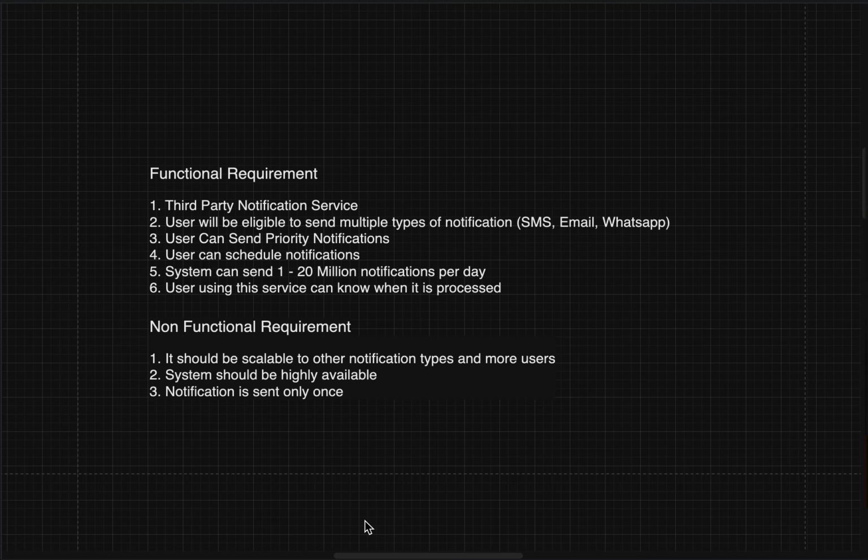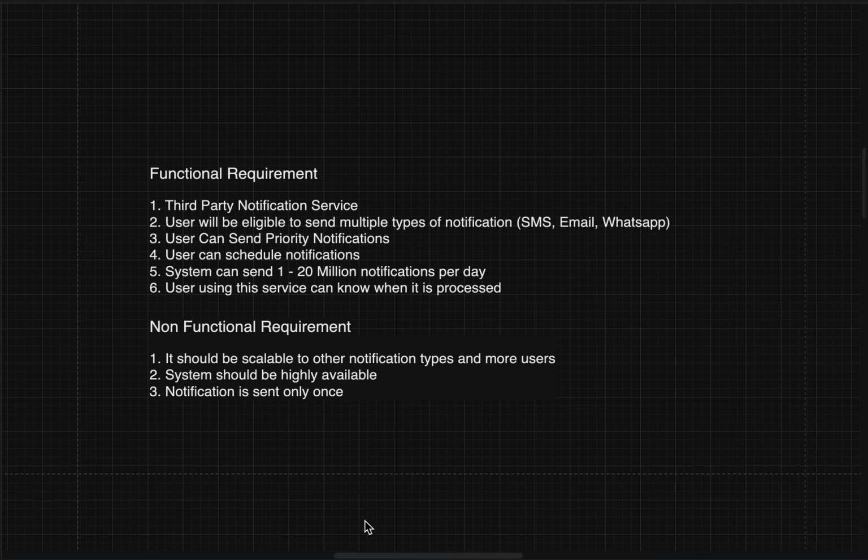Also, if someone wants to schedule a notification, like this notification should be sent at this particular point only, we can do that. And from a scale perspective, if a user wants to send one notification a day or 20 million notifications a day or maybe more, the system can handle that.